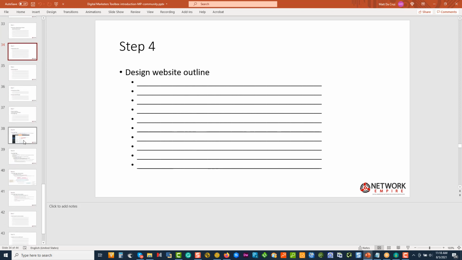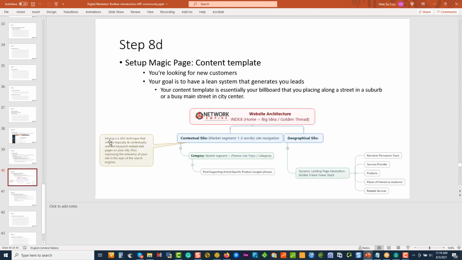Where's that image? Make it easier to see. There we go. Geographical relevance, topical, contextual, thematic relevance.